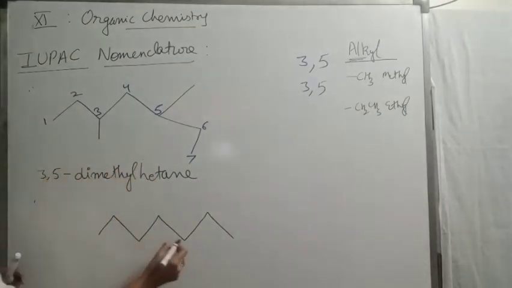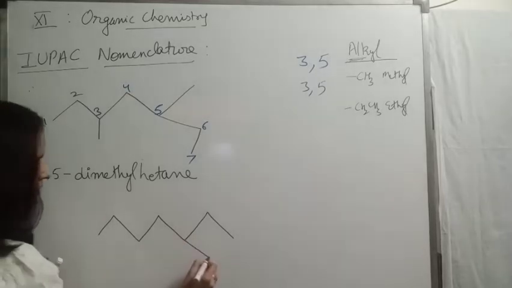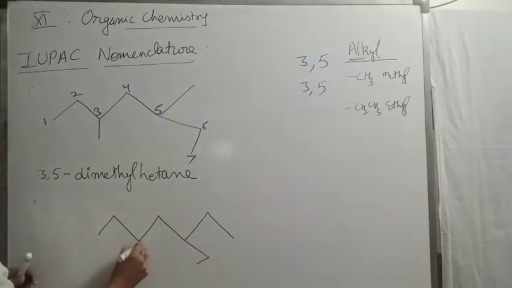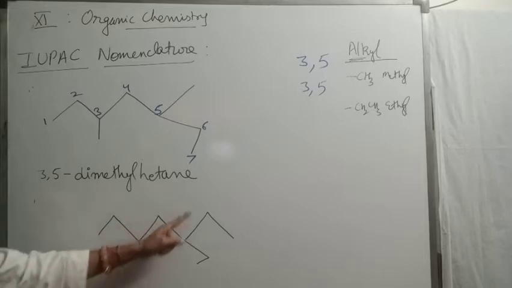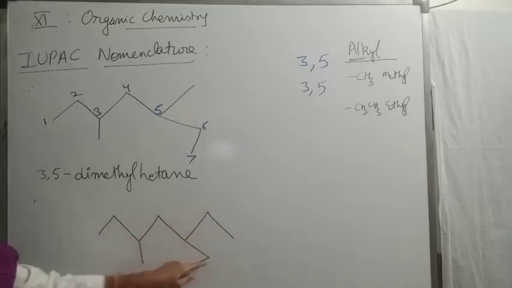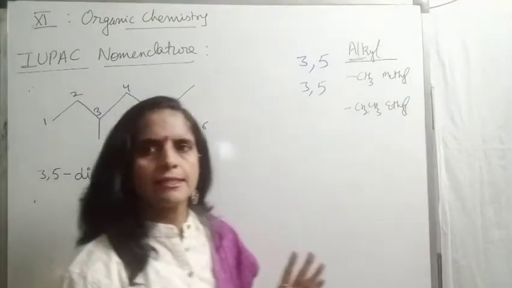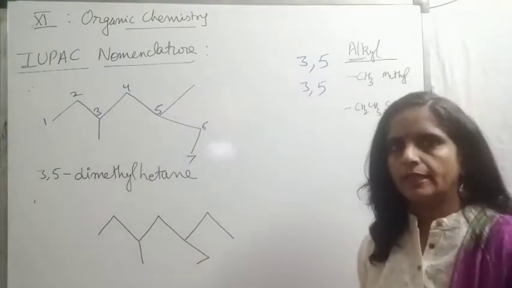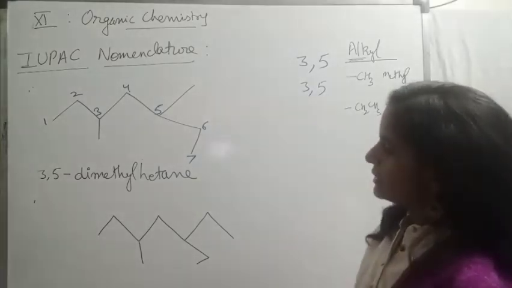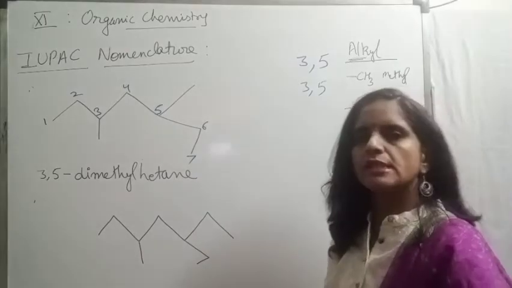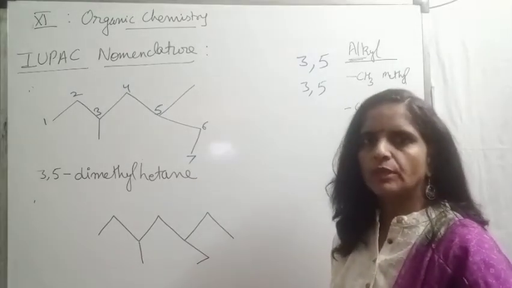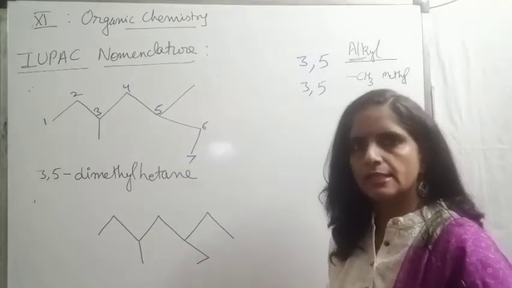Suppose I have this chain and this is. Now first we select the chain and then the numbering order. 1, 2, 3, 4, 5, 6, 7. From both sides we are getting equal chains. Second, if we are moving in this direction, same chain and same number of substituents. Straight also same chain and same number of substituents. Means there is no difference. Any chain you can select.